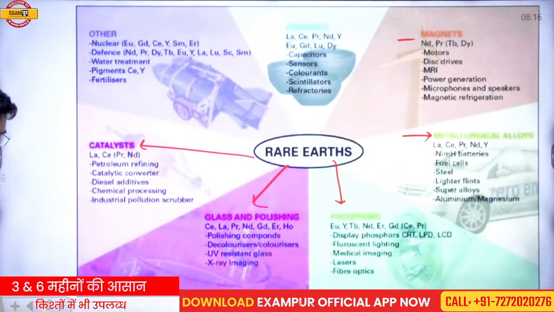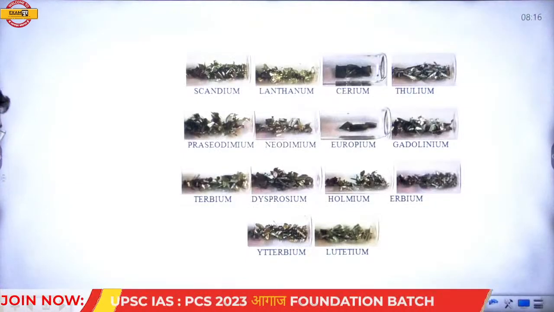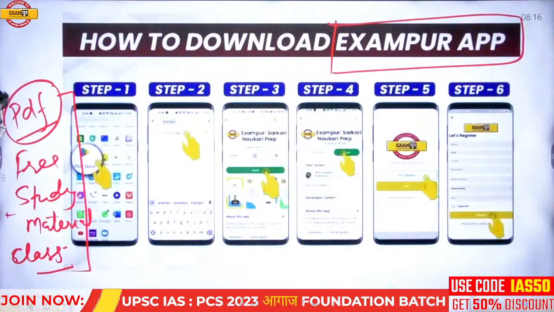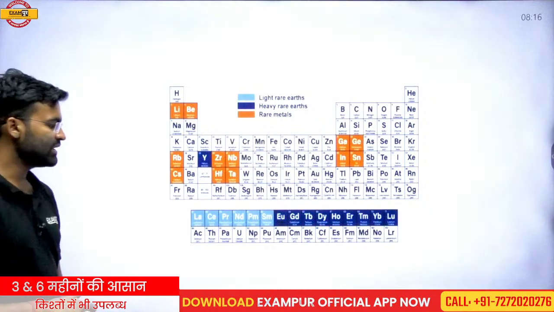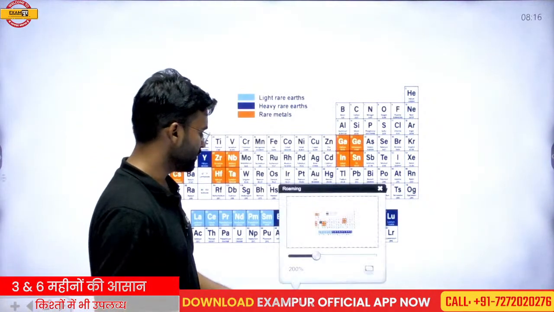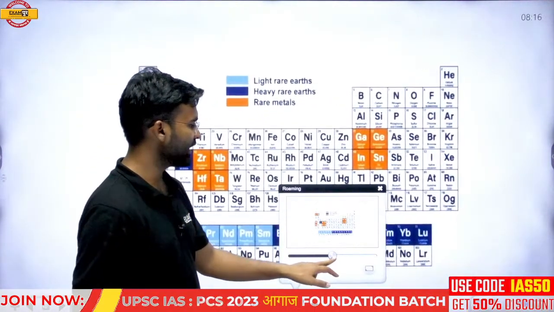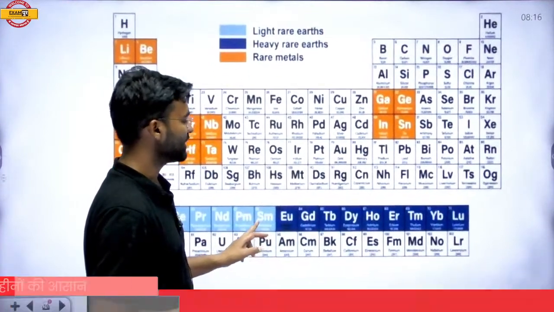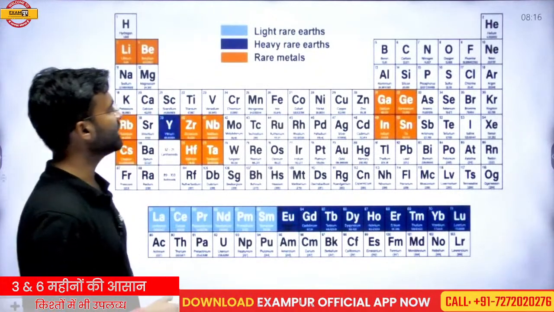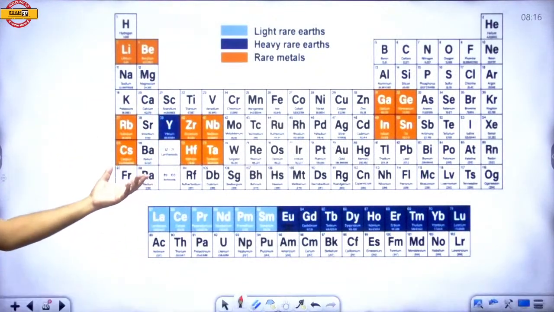So this is a material which has many uses. We should emphasize this type of metal. We should focus on how we can increase the utilization of rare earth metal. So in the periodic table, this is the rare earth metal.